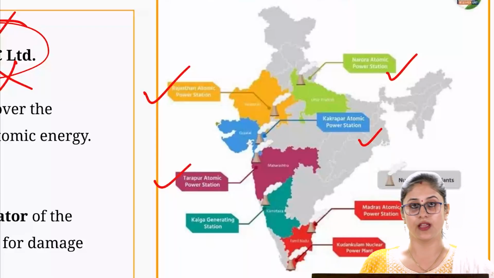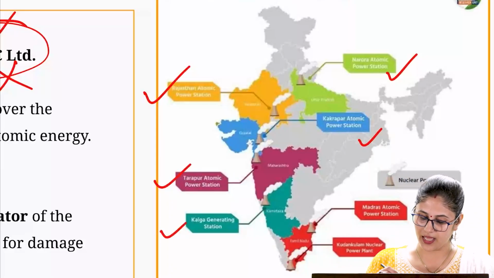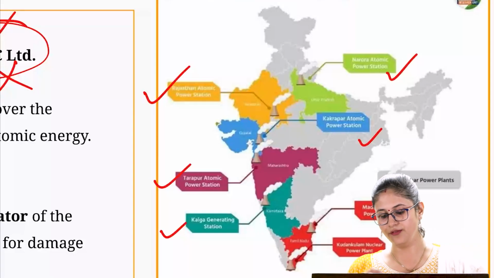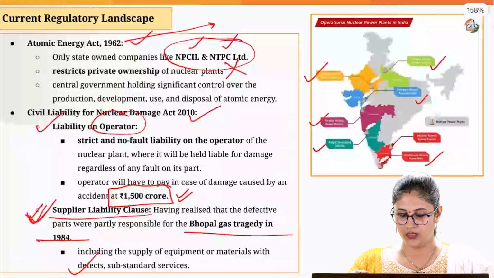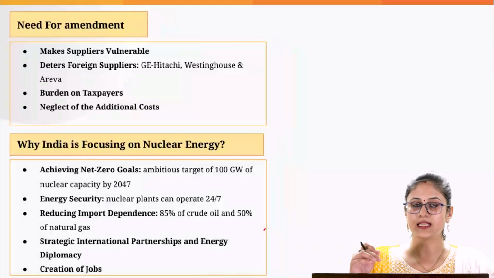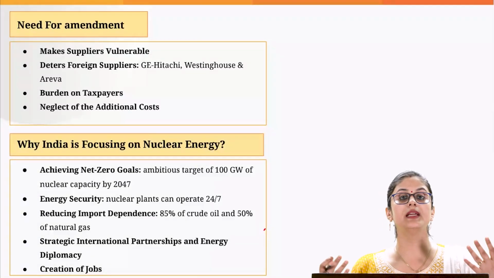In Maharashtra, we have Tarapur. In Karnataka, we have Kaiga. In Tamil Nadu, we have Kudankulam. Now, the next aspect that we need to understand is why there was a need for this amendment.